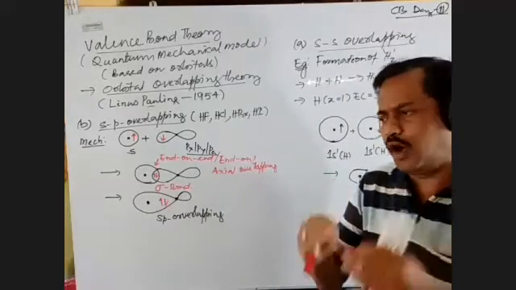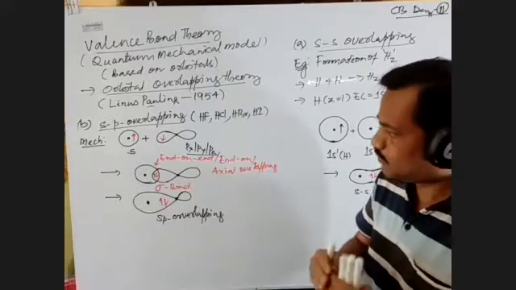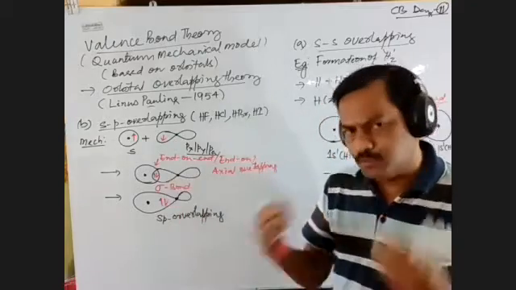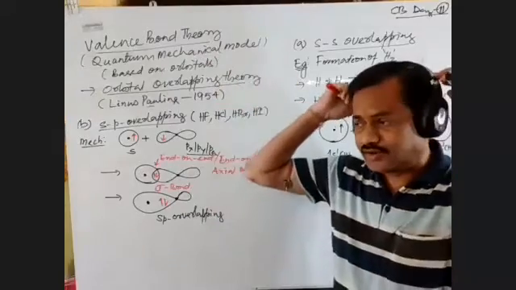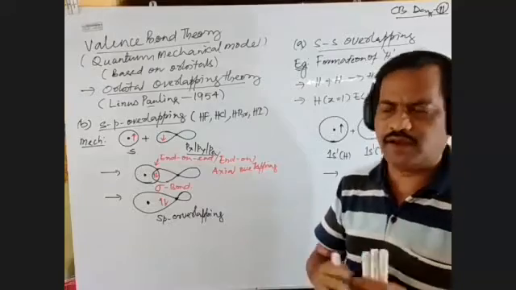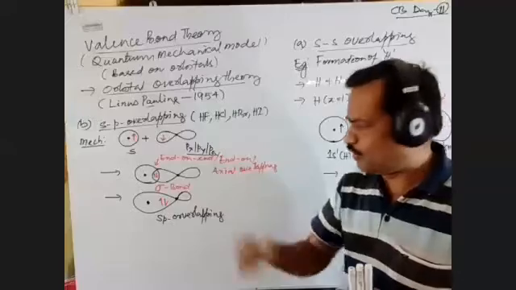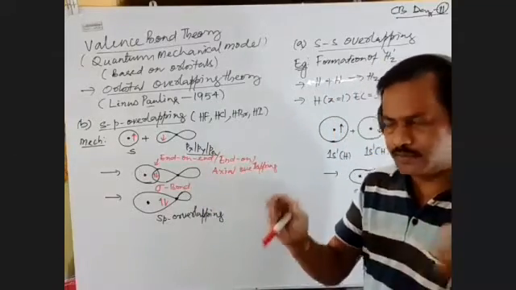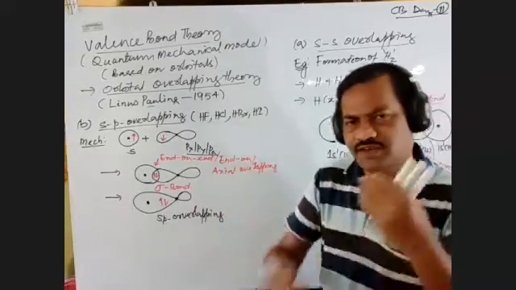decides the strength of the bond. What will be the strength of the bond? It is decided by the extent of overlapping. So as here the extent of overlapping is more, this bond is a stronger bond. That is the pointer which could not be addressed by the electronic theory of valency or valence shell electron pair repulsion theory. One of the points is explained here, that is the strength of the bond, by relating it to the extent of overlapping.